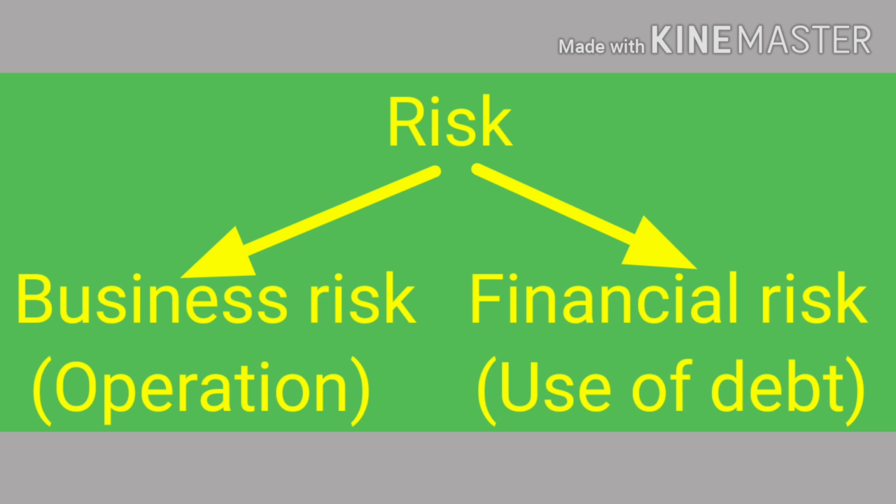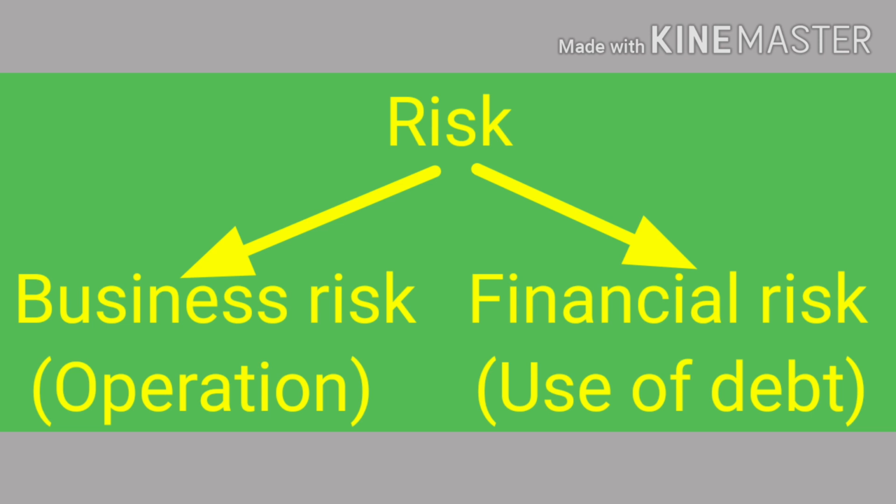The risk associated with the firm's operation is called the business risk. It is the chance that EBIT is lower than expected. So it is something related to the operations of the business or the efficiency of the business, and it depends upon the market conditions. And the financial risk is the additional risk the company is taking due to the use of